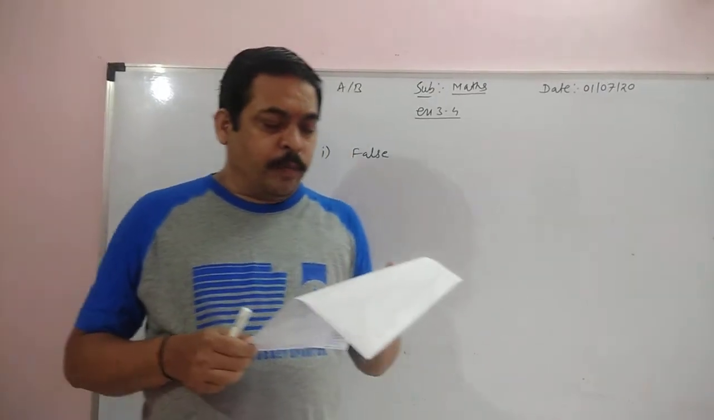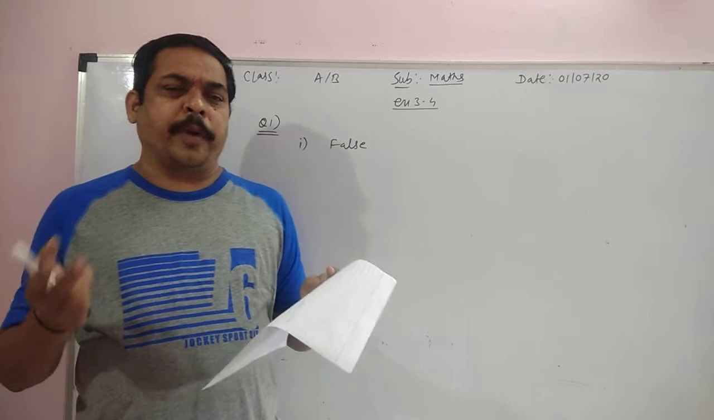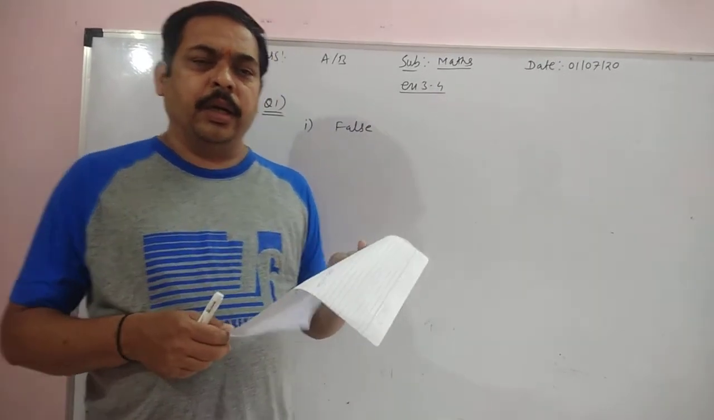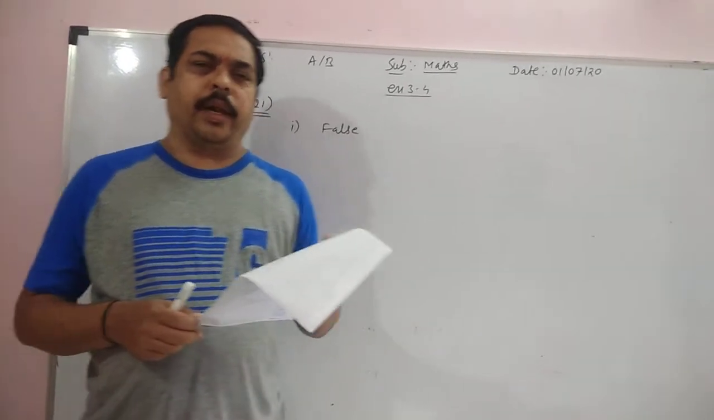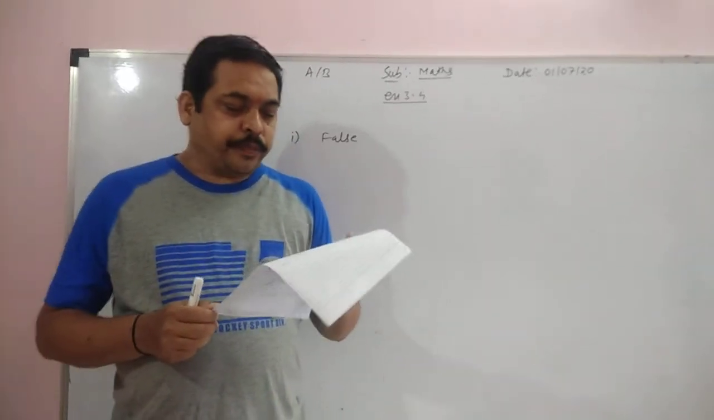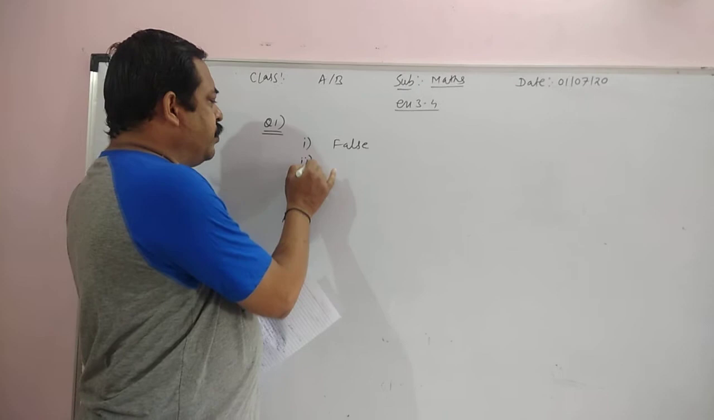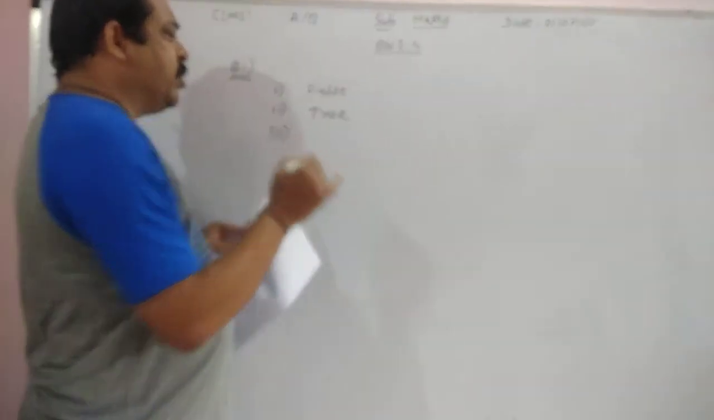Second, all rhombuses are parallelograms. Which quadrilateral is said to be a parallelogram? When the pairs of opposite sides are parallel. And in a rhombus also, we get two pairs of opposite sides parallel. Therefore, all rhombuses are parallelograms. The second statement is true.